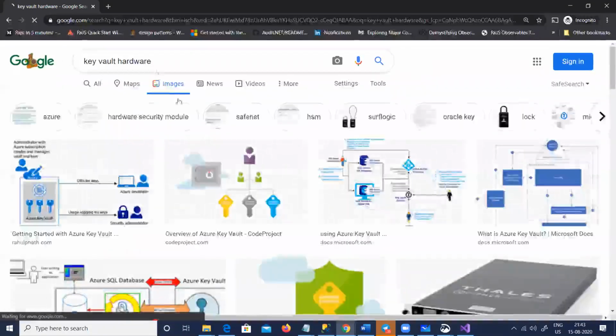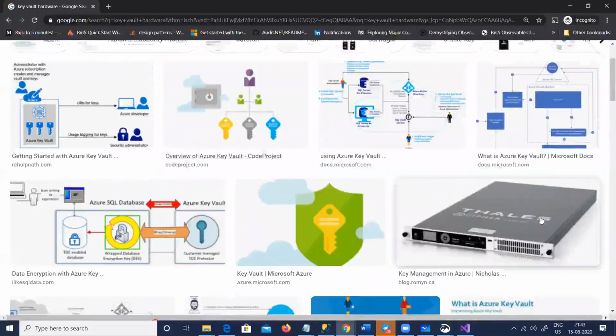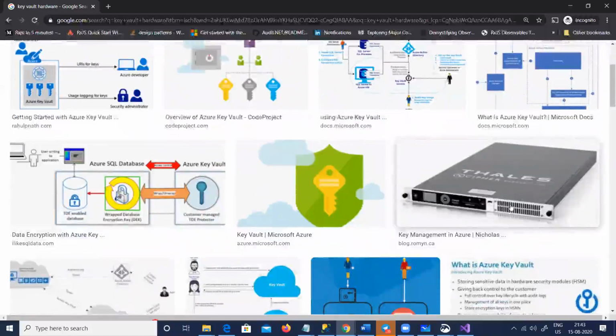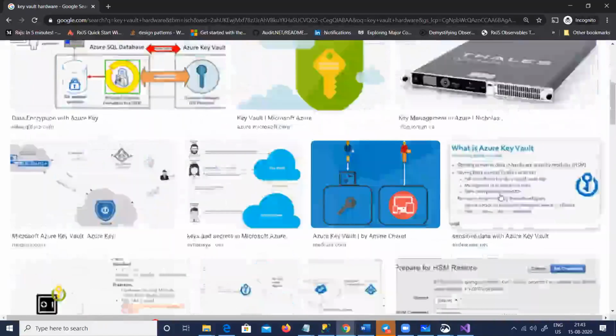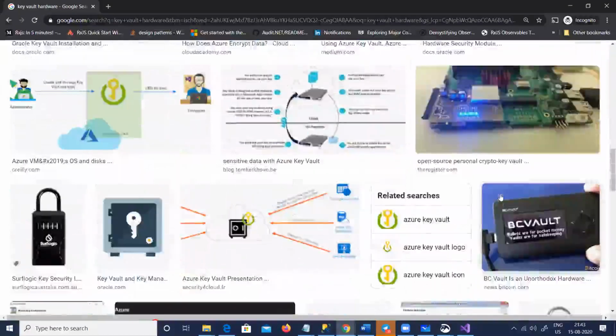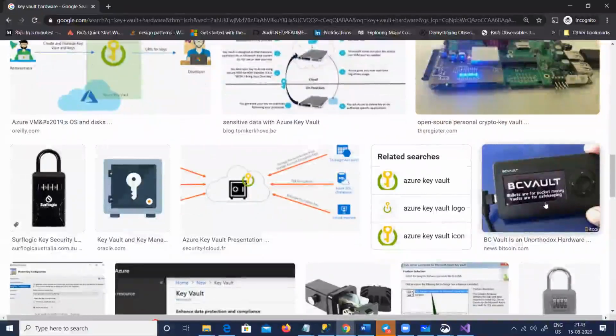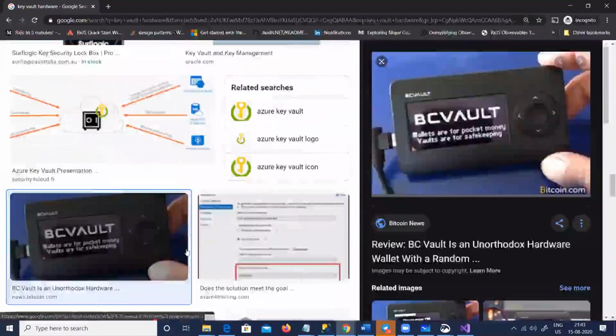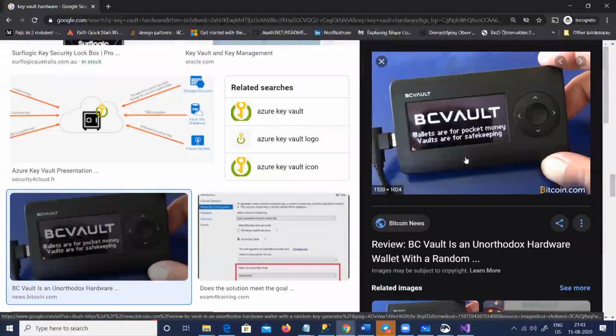If you give something like this to me, like a hard drive, where I don't know what to do with it, either the person can really hack it if he's really smart, right? And believe me, I have seen Key Vaults which are so weird. Yeah, that's the BC Vault, unorthodox hardware. Look at this one. You can see it is so weird. There is one small USB and we have no idea what to do, how to go about it, right? So either the person will destroy the hardware, or he will really hack it, right?